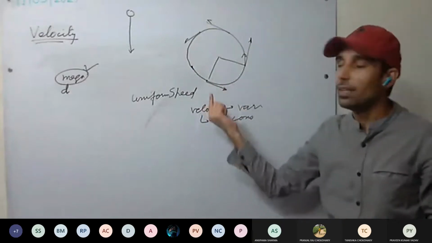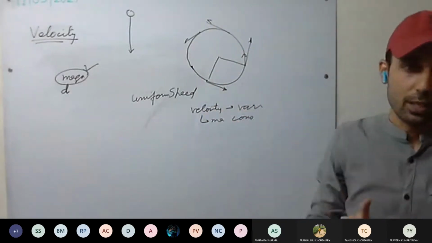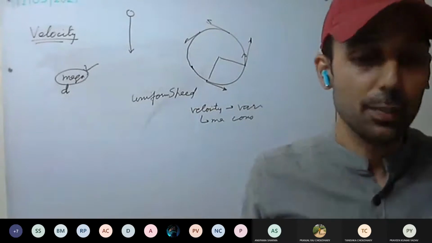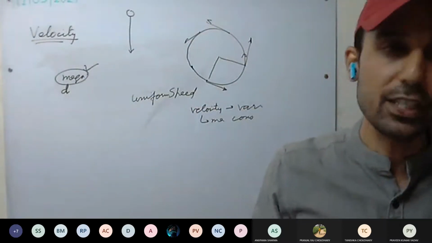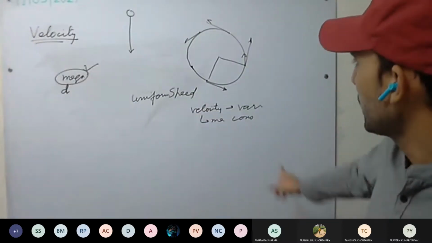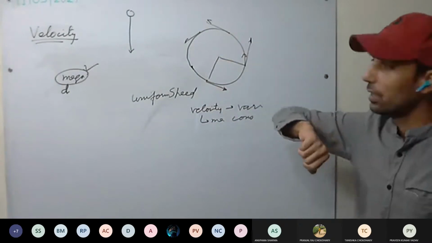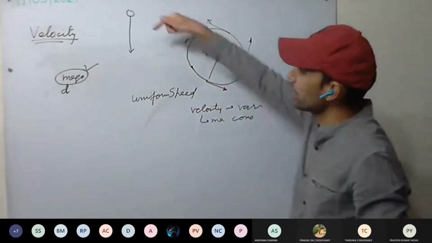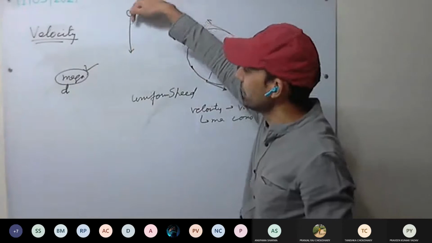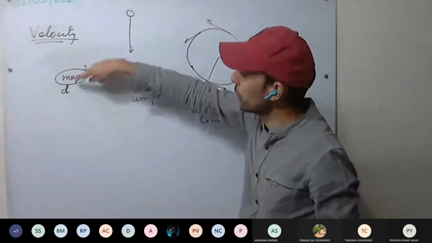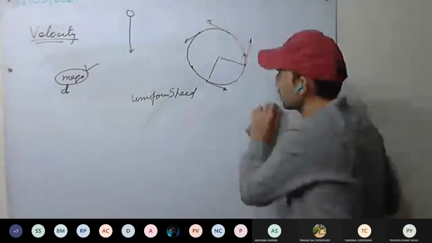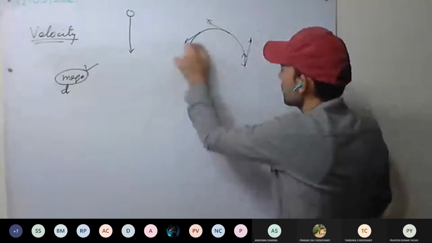Understood? So here direction is changing, but the magnitude is the same, and the magnitude will be equal to the speed of the body. Speed is uniform, but velocity is variable in circular motion. In the previous example, the speed is varying as well as the velocity is varying, because magnitude is varying. These two examples are clear.